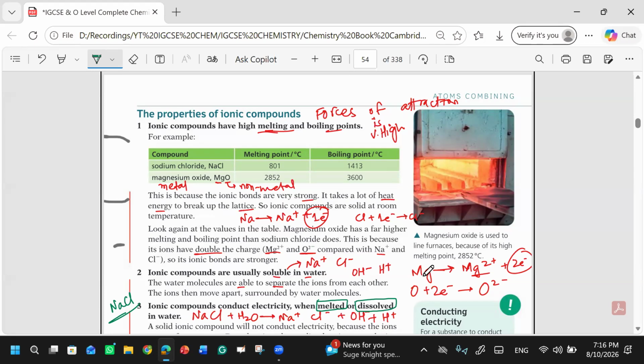While on the other hand, when we talk about sodium chloride, sodium is losing one electron and chlorine is gaining one electron. So in comparison to sodium chloride, magnesium oxide involves double charges: two electrons are lost by magnesium and gained by oxygen. That's why, when there are double ions, the bonding will be stronger. Clear?